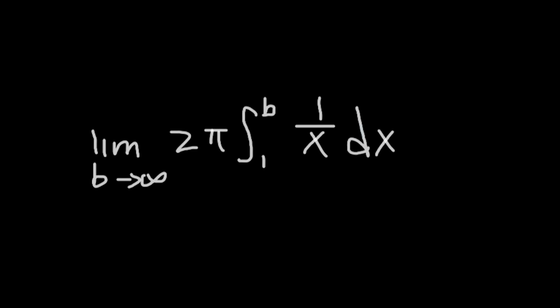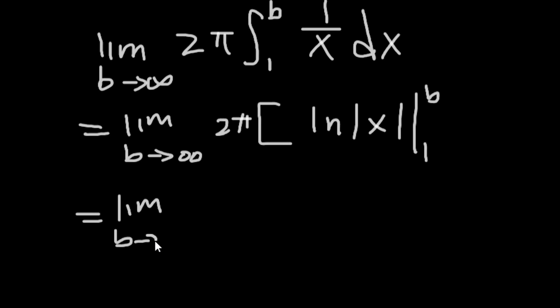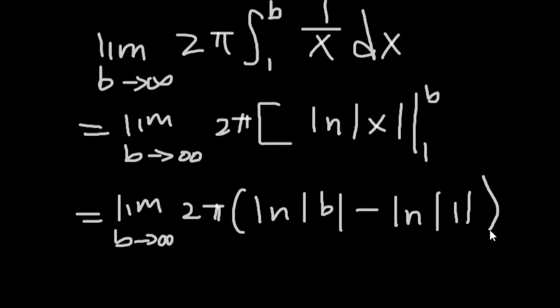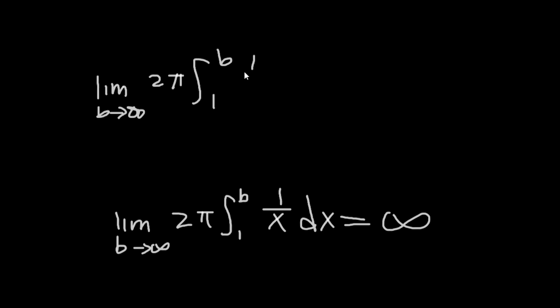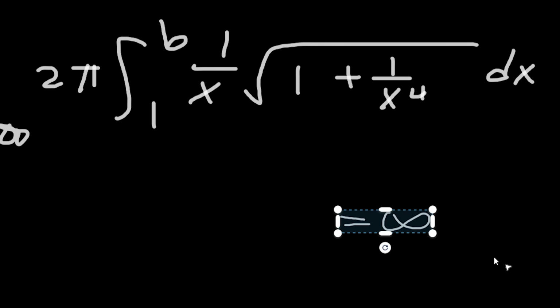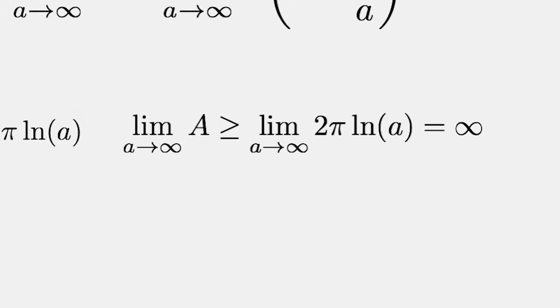This is just an ln absolute value of x from 1 to b. If we expand it, we get the limit as b increases without bound of 2 pi times ln absolute value of b minus ln 1. ln 1 is 0, and the ln of infinity will be infinity, so this integral is infinity. Since the original integral is larger than the integral I just solved, it will also be infinity. That means that the surface area of Gabriel's horn is infinite.